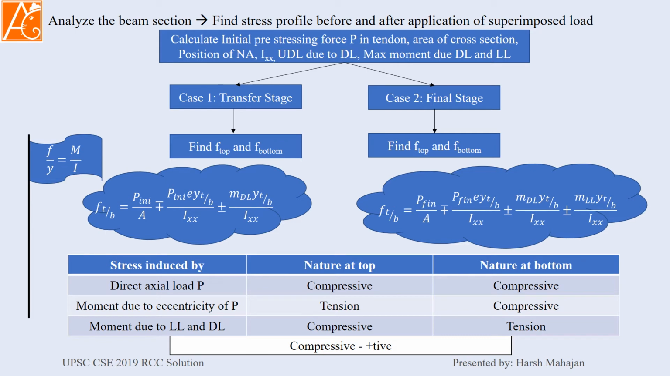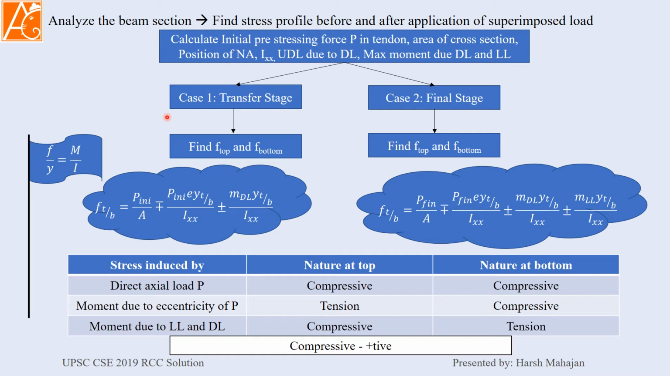So what do you mean by analyzing the beam section in the pre-stressed beam? We have to find a stress profile before and after the application of the superimposed load. What is the stress at the top and what is the stress at the bottom, and the variation. So first of all, you have to calculate the initial pre-stressing force P in the tendon, area of cross section of the beam, position of neutral axis, I at neutral axis, UDL due to dead load, maximum moment due to dead load and live load. First we will calculate this.